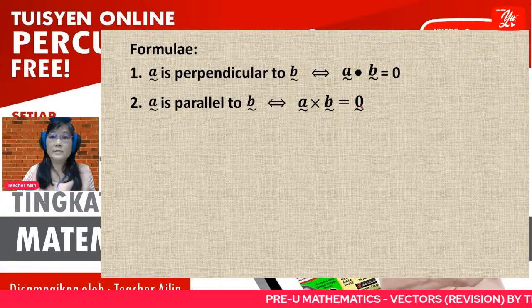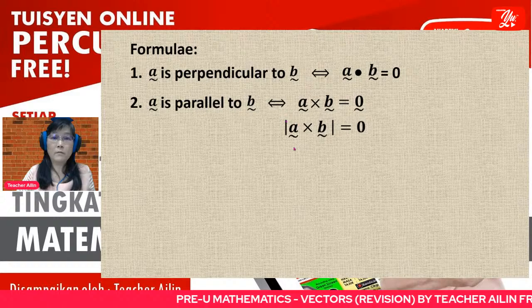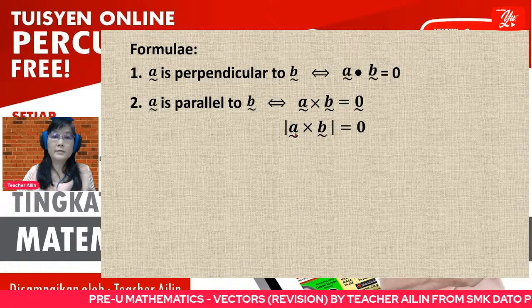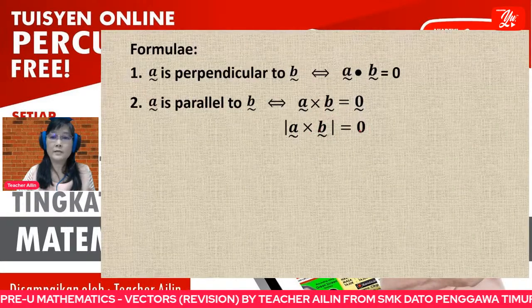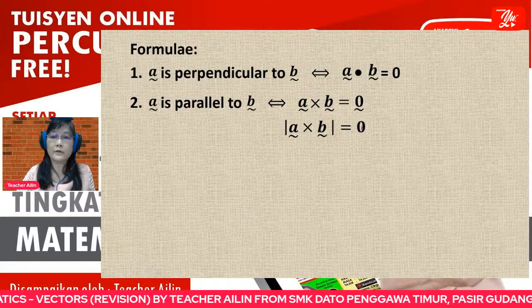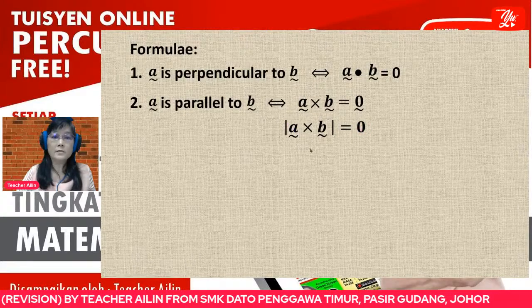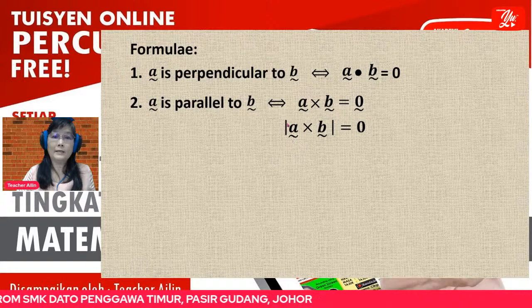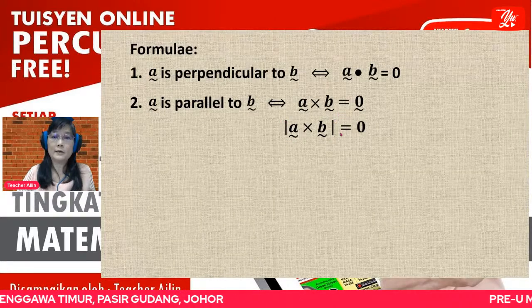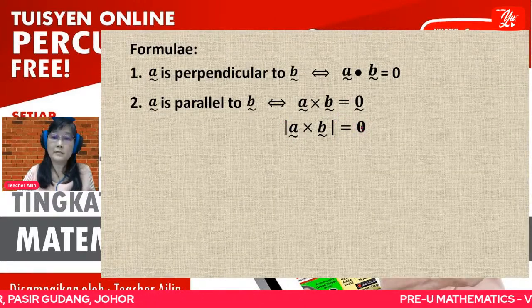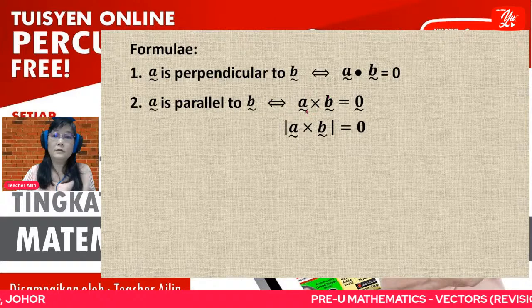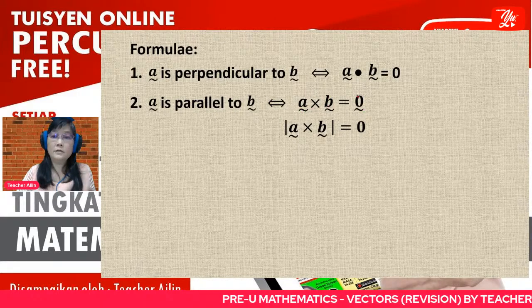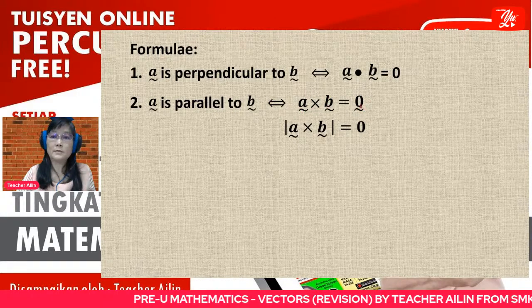For the cross product, the modulus of this cross product is equal to 0. Only now can you write it is equal to 0, because modulus represents a value. Modulus is the length. Okay, modulus is a value, so only then can you write 0. Without the modulus, A cross B is the 0 vector.